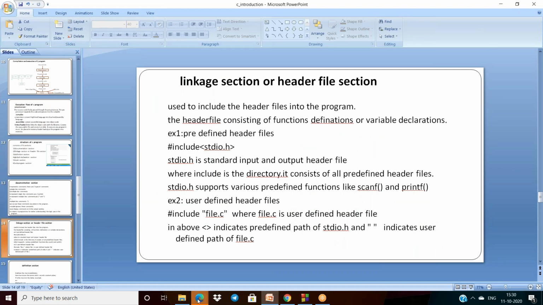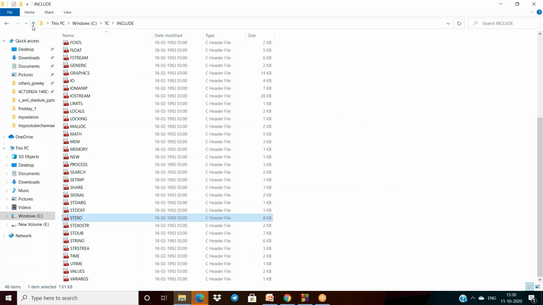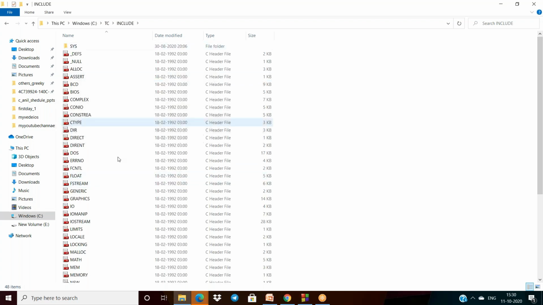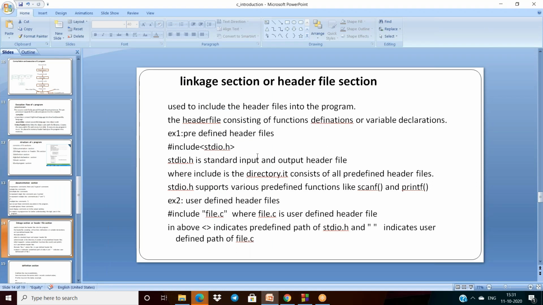Here include is nothing but a directory. Inside the include directory, it has all the files. Generally people assume that include is a keyword, but it is not a keyword. It is just a directory inside which the header files are available. And what is hash? Hash is called a pre-process statement.